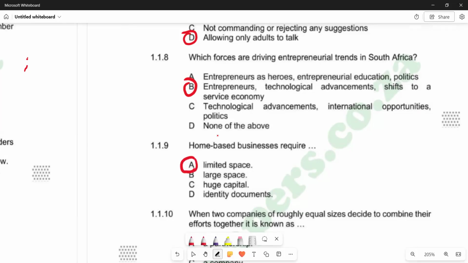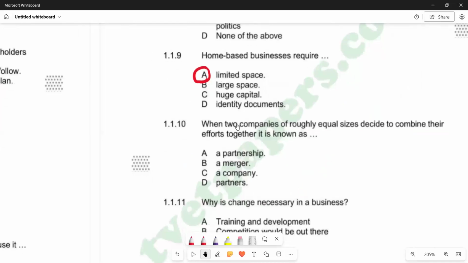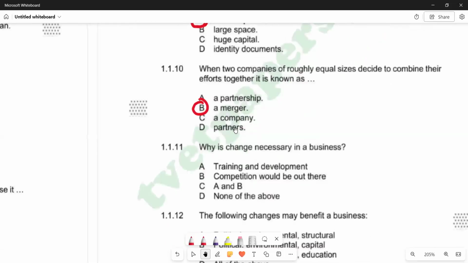Then we go to 1.1.10. When two companies of roughly equal size decide to combine their efforts together, it is known as, obviously, this one is a merger. And we're having B. 1.1.11, why is change necessary in business? Why is change necessary in business? A, we've got training and development. B, competition would be out there. C, A and B. D, none of the above.